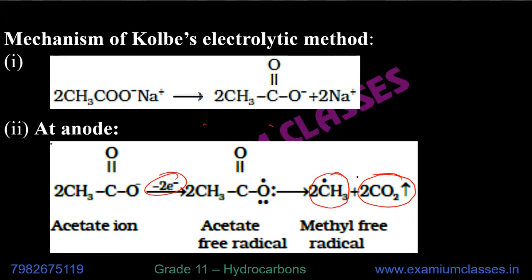One very important point you need to remember, that whenever oxygen has 6 electrons, although you have seen it in the formal charge case, but it is good to remember it, then it will have -1 charge. Whenever there is single bond, oxygen, 6 electrons, -1 charge.